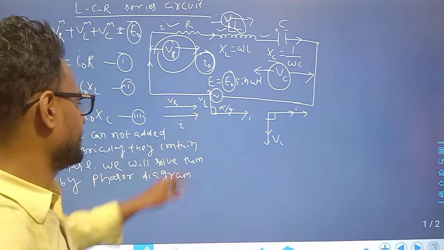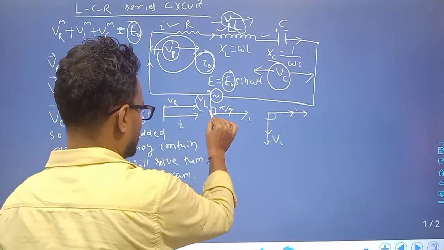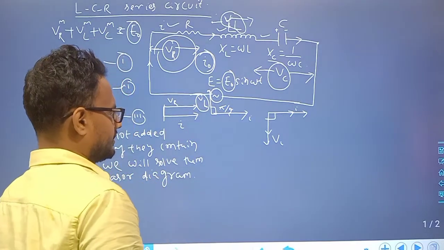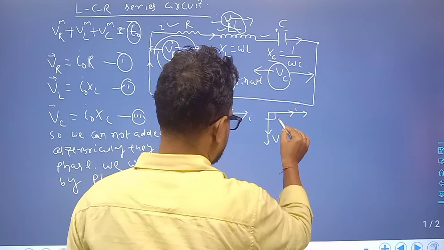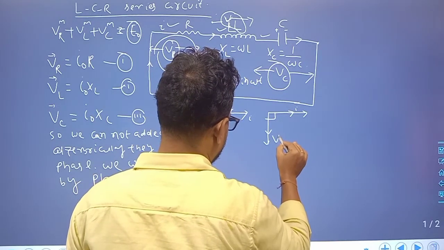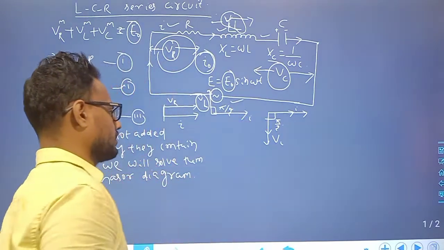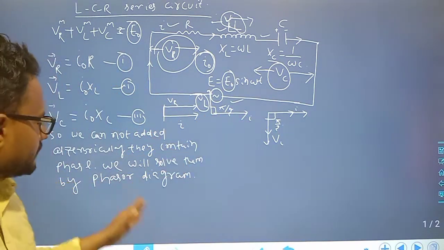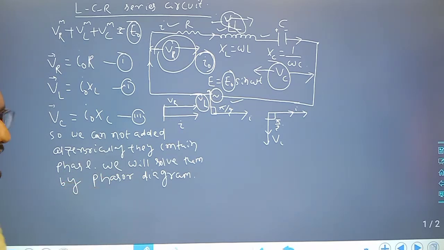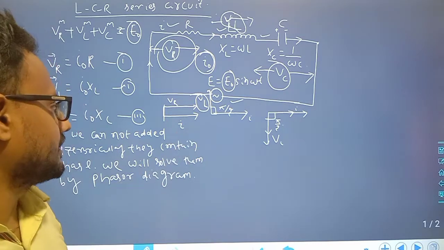Here potential leads current by pi by 2. Here current leads potential by pi by 2, so minus pi by 2 phase. So there are magnitudes and they contain phase, so we cannot add them algebraically. We will add them by phasor diagram.